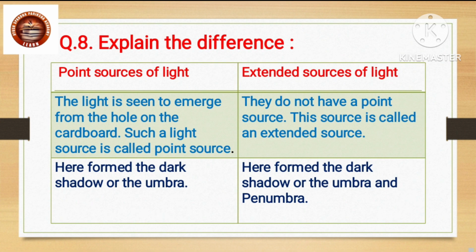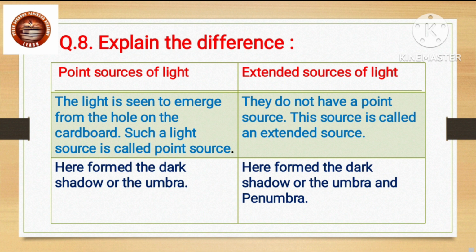Question 8. Explain the difference. Point source of light and extended source of light. Firstly, we discuss point sources of light. The light is seen to emerge from the hole on the cardboard. Such a light source is called a point source. Hence, here is formed the dark shadow or the umbra.